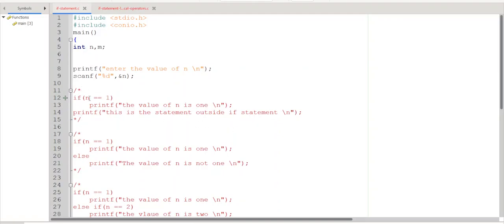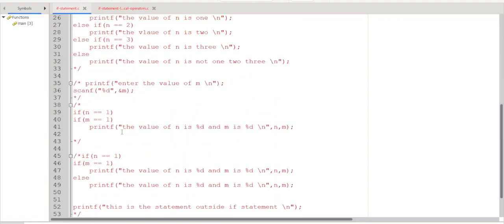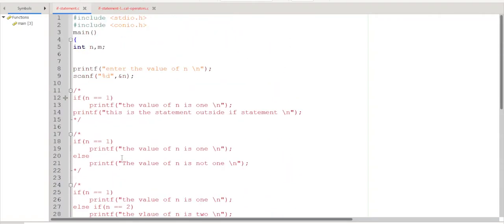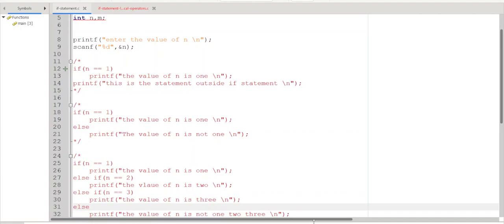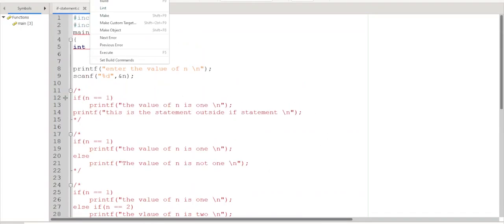Whenever you want these statements not to be executed, they have to be placed in comments like this: /* here, */ that means whatever is present between this /* and */ will be treated as a comment and will not be executed. Now what we are doing here, you have just one printf statement and one scanf statement. All the remaining things are comments. Let me build it. So let me execute.